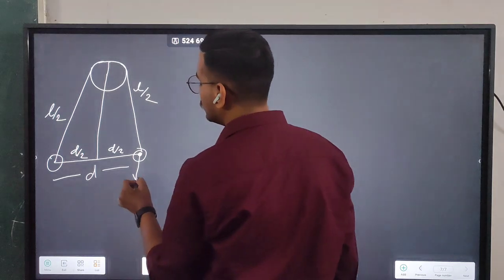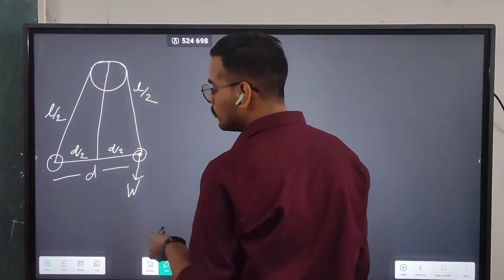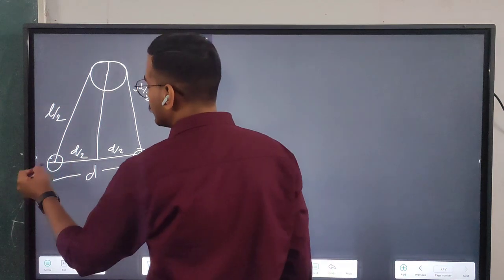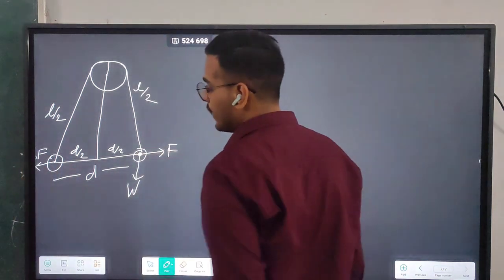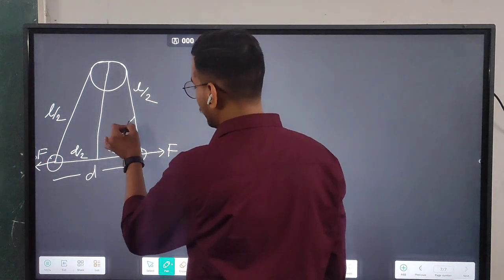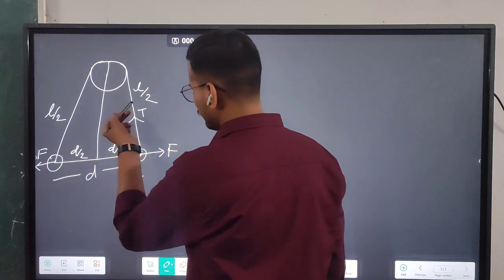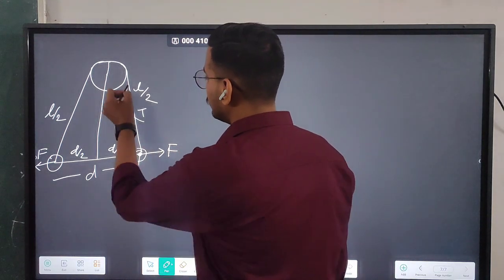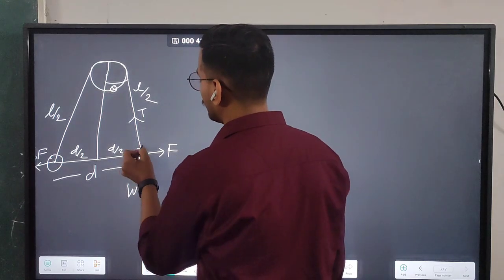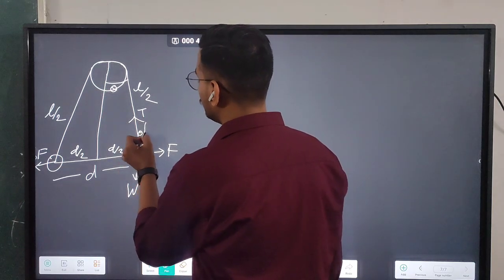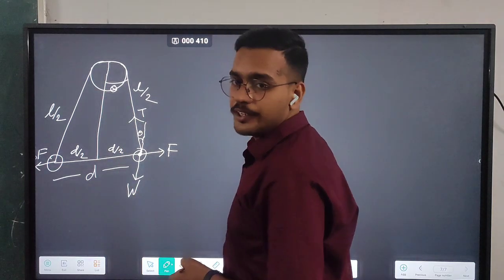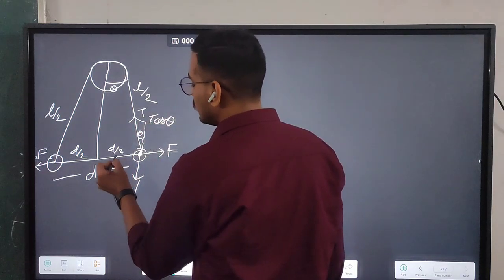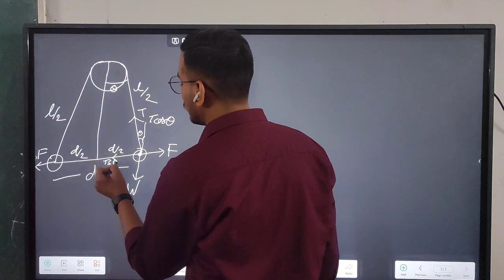The weight of the charge, W, will be acting downwards, and the force F due to this will act this way, and the force will act this way. Because of that, one tension will work on that string, and as you can see, the tension is acting at some angle. So you can divide this T into its components. It will be T cos theta, and here will be T sin theta.